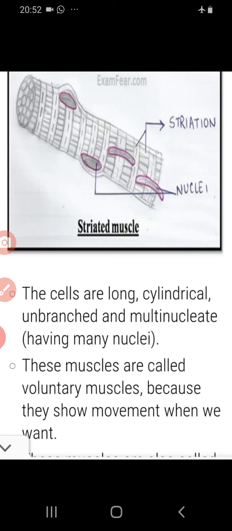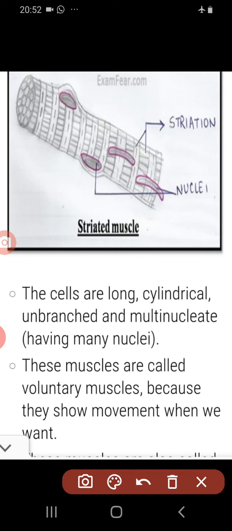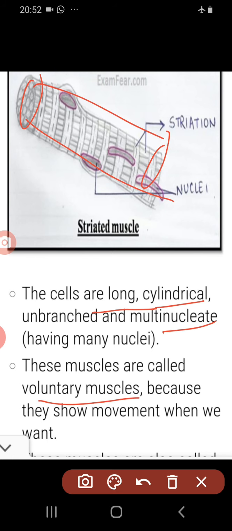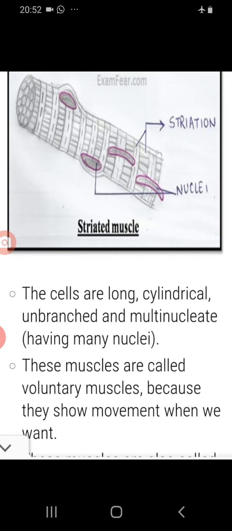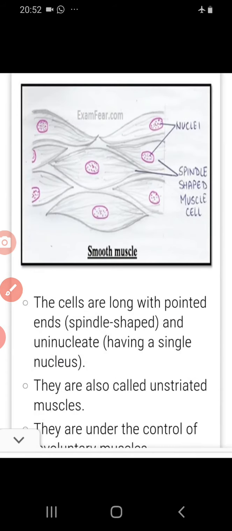So again, coming to the first type of muscle, that is striated muscles or the skeletal muscles. The cells are long, cylindrical. You can see the structure. The cells are cylindrical in shape and they are multinucleate, means they have many nuclei. They are also known as the voluntary muscles because they show movement when we want. So as per our will, they show the movement.